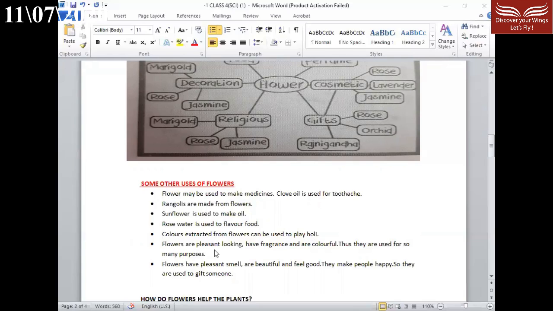Next, flowers are pleasant looking, have fragrance and are colorful. Thus, they are used for so many purposes. Flowers have a pleasant smell, are beautiful and feel good. They make people happy, so they are used to gift someone. So these are some other uses of flowers which we do.